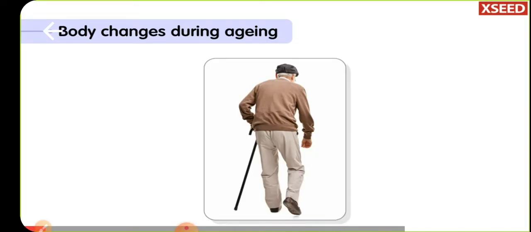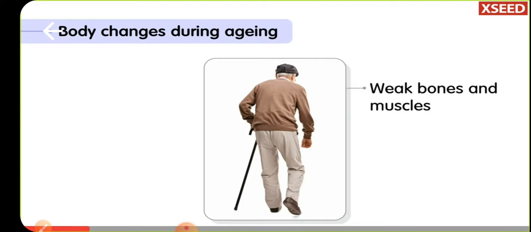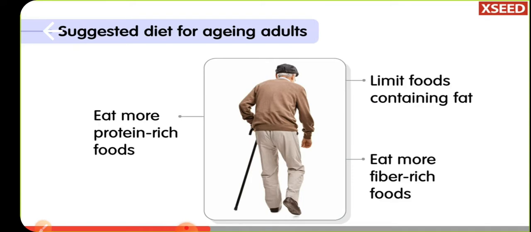Our body undergoes changes as we age. The muscles and bones of aging adults may become weak. They may also suffer from conditions like indigestion and constipation. The diet of aging adults must include more proteins and fiber-rich foods.